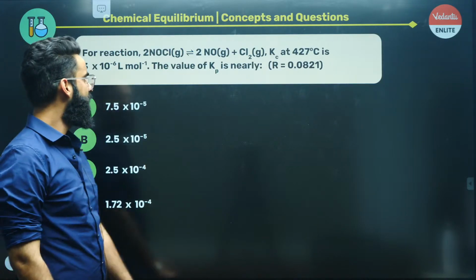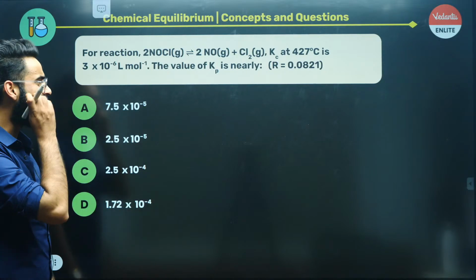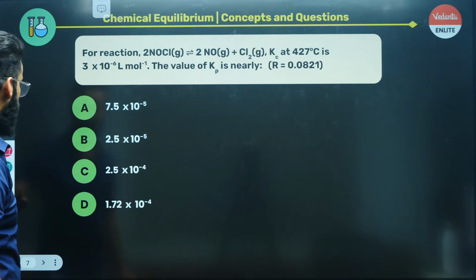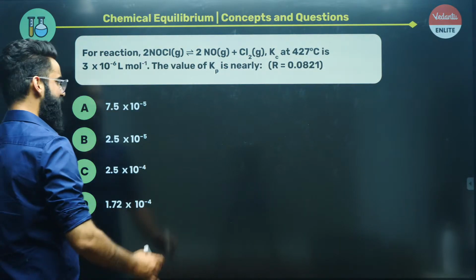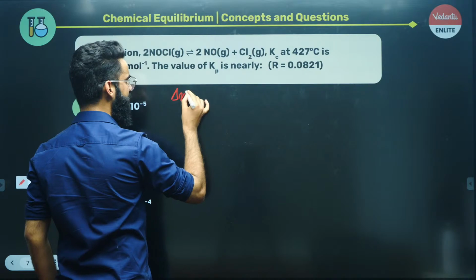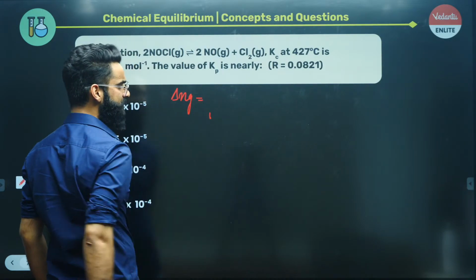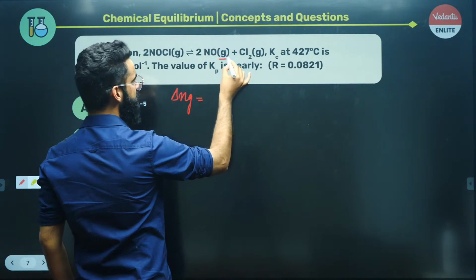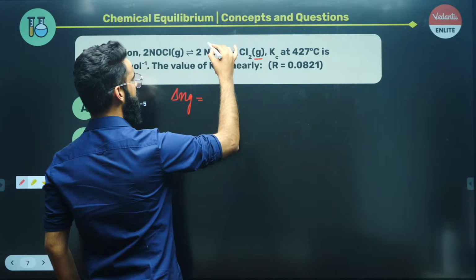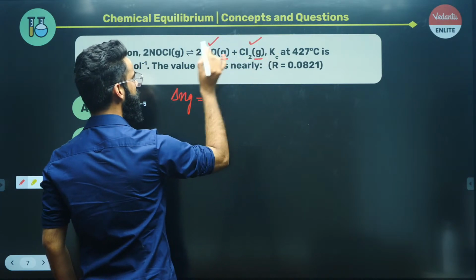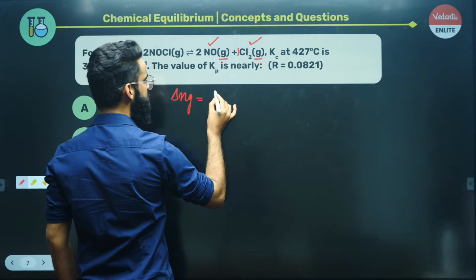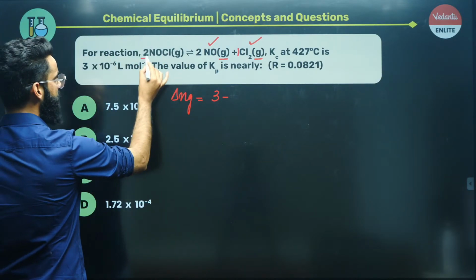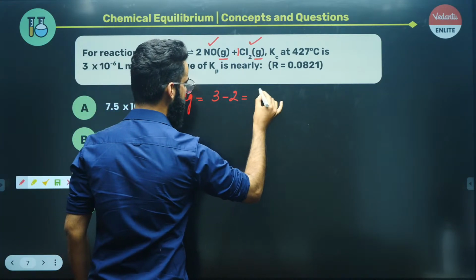Let me quickly move on to one more simple question. Have a look. This is the reaction which is given to me, right? You need to get the value of Kp for the reaction that's given to me. First of all I'll be calculating delta Ng for that reaction. Delta Ng is equal to the number of moles of gaseous products. This is in gaseous form, this is in gaseous form, so I have to consider this one as well as this one. Stoichiometric coefficient 2, stoichiometric coefficient 1, 2 plus 1 comes out to be 3. So the number of moles of gaseous products is 3, minus the number of moles of gaseous reactant, that's 2. So 3 minus 2 comes out to be 1.